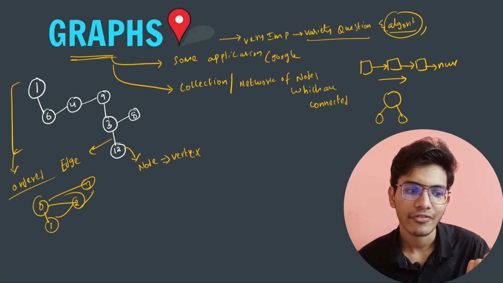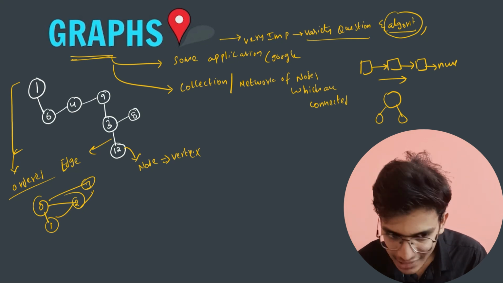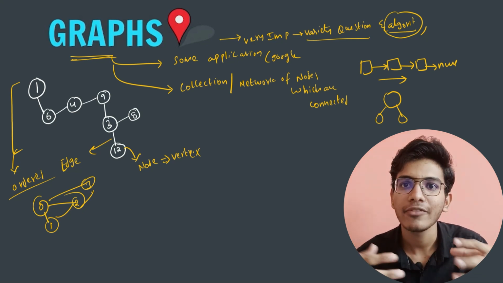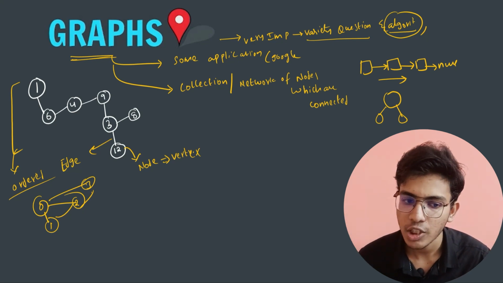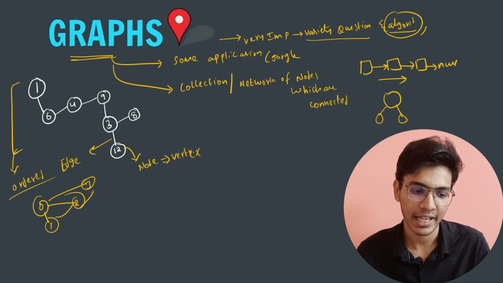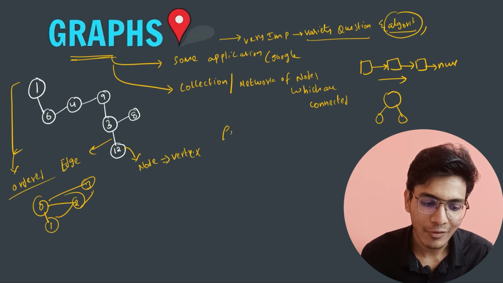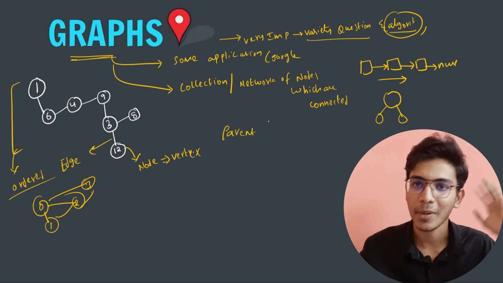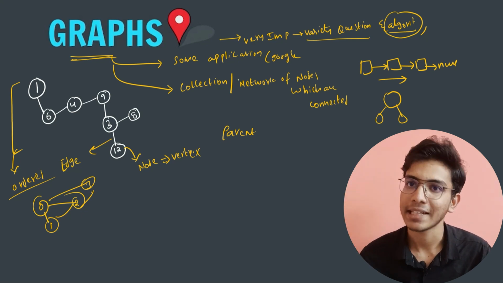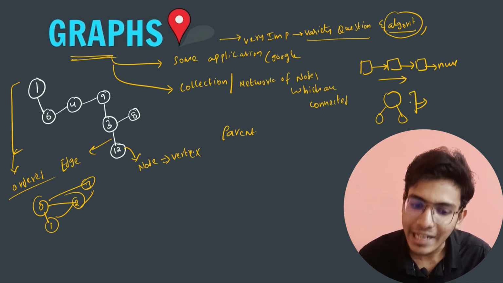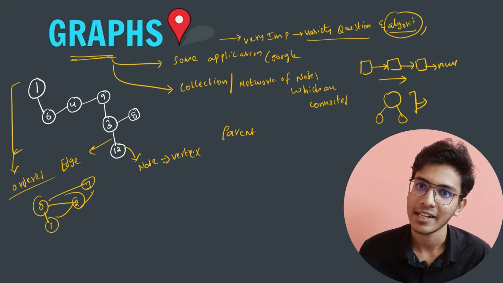Okay, now if I summarize, what is a graph? A graph is a network of nodes that are interlinked with one another. This is one of the definitions, and I will say that it is the parent of a tree. If I move one level above trees, then we get graphs. So trees are basically graphs which follow a certain condition, that's all.